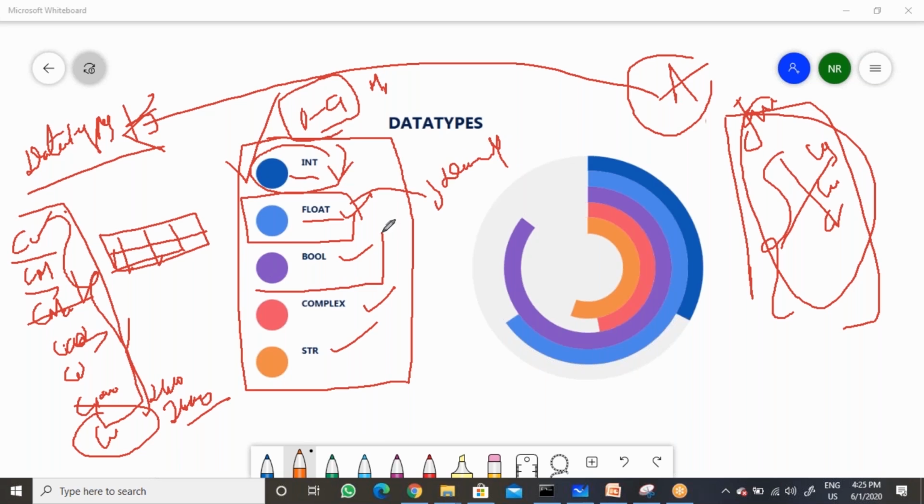Then in some cases we need to use true or false. For example, you have applied for a loan, and from one country or one state, 250 members have applied for a loan. They have maintained proper data in their database.